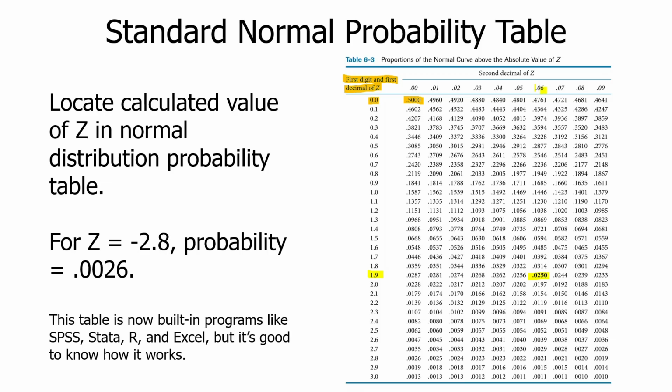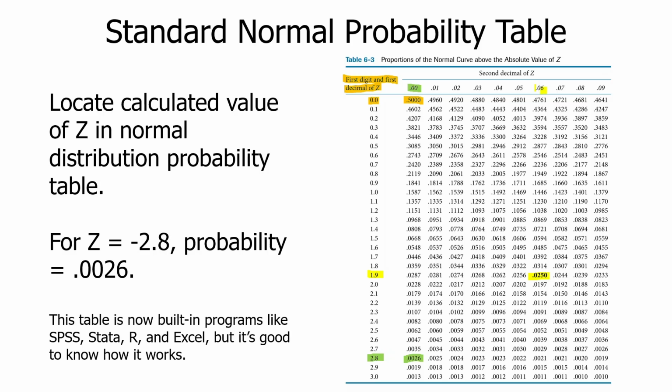Well, what did we obtain in the example? 66 minus 59 divided by 2.5 gave us a z-score of 2.8, right here, 2.80. We read across to the second digit: 0.0026.